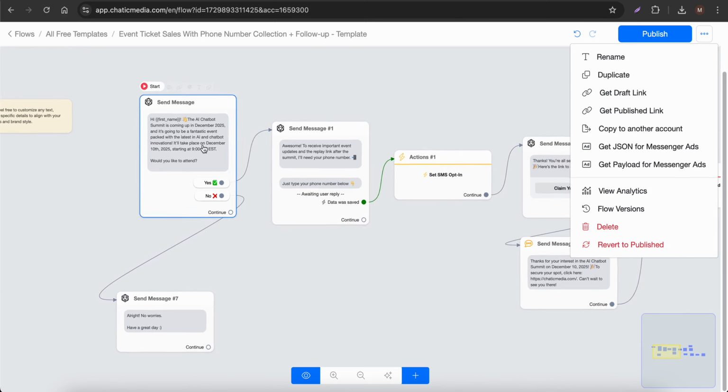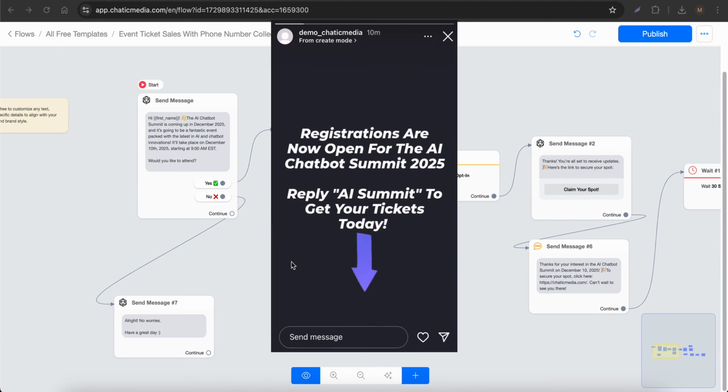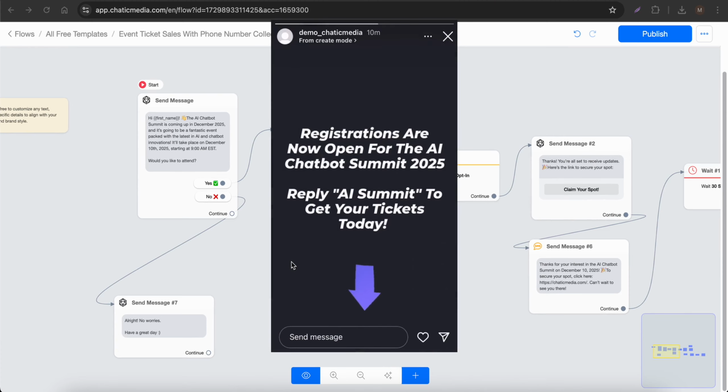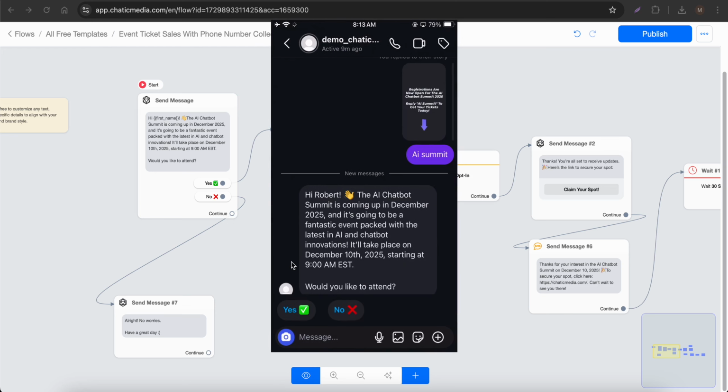Here let me open my mobile and send a message right here, and let's say AI Summit. So let me simply send this message. It says message sent, and as you see, we immediately receive a response saying, "Hi Robert, the AI Chatbot Summit is coming up in December 2025 and it's going to be a fantastic event packed with latest AI chatbot innovations. It takes place on this particular date. Would you like to attend?"